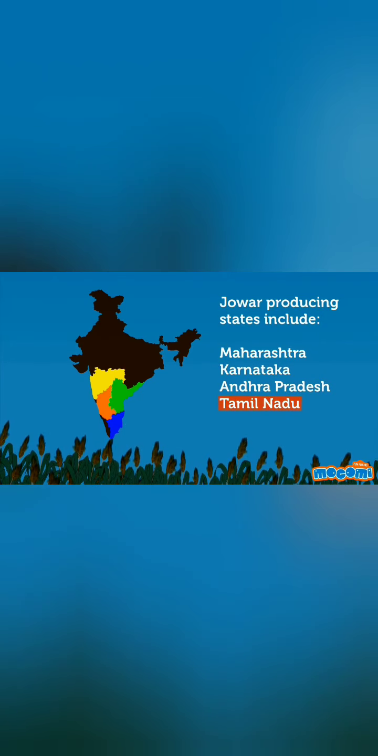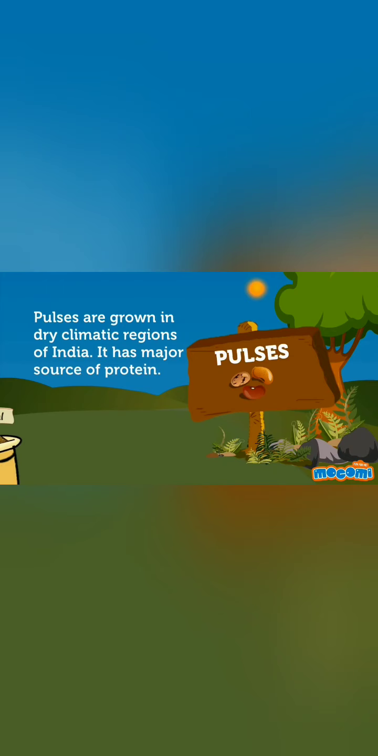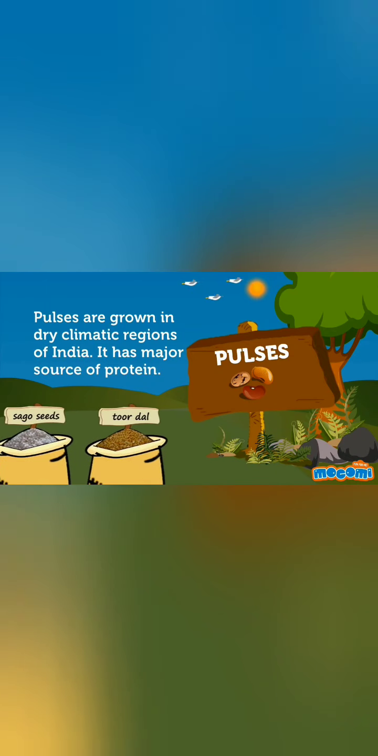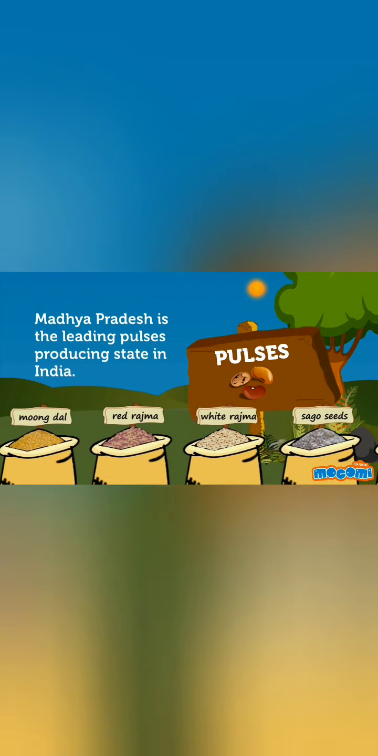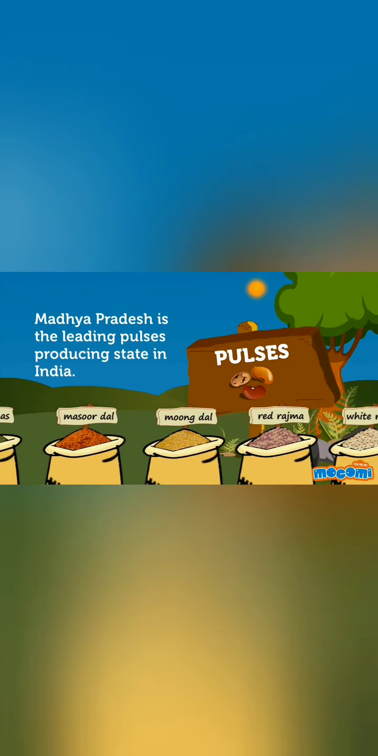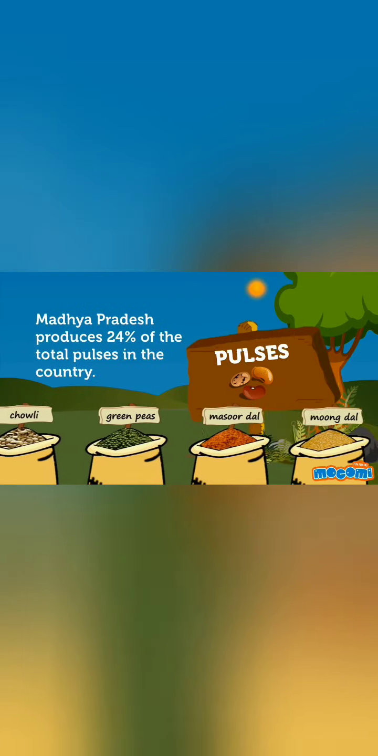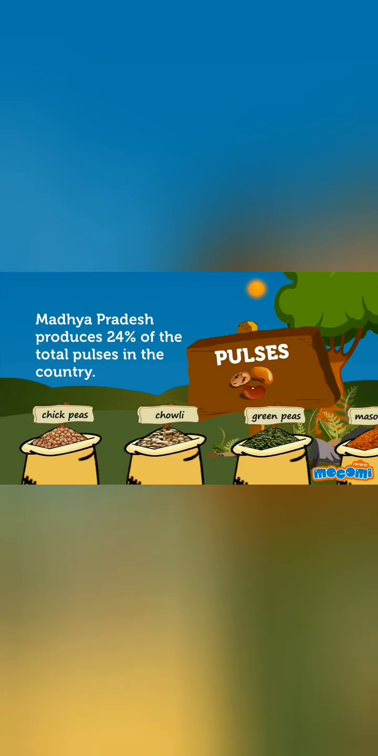Pulses. Pulses are grown in dry climatic regions of India. They are a major source of proteins. Madhya Pradesh is the leading pulses producing state in India. Madhya Pradesh produces 24% of the total pulses in the country.